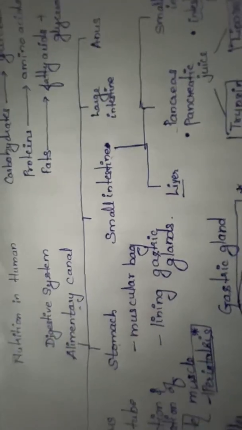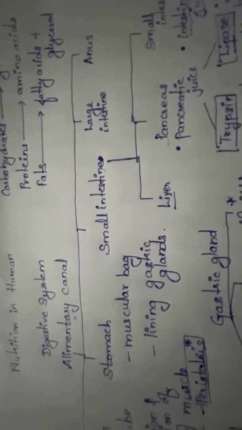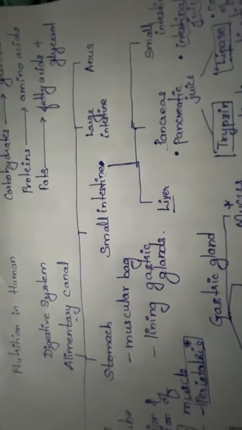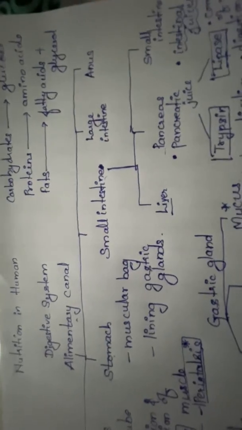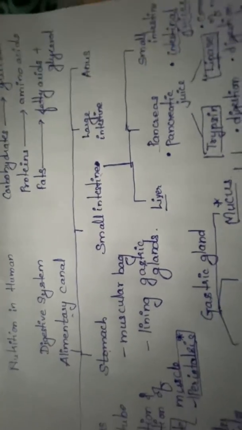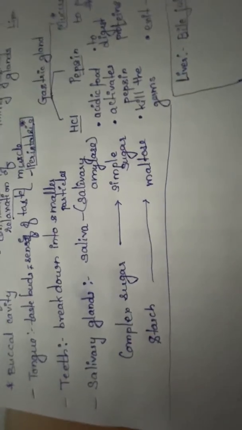As I told you in the beginning, there are two roles of the small intestine. One, bringing about complete digestion of food, and number two, absorption of these nutrients into the bloodstream, which also occurs in the small intestine. Note, children, that the small intestine has made itself in such a manner that it brings a lot of efficiency in absorption.